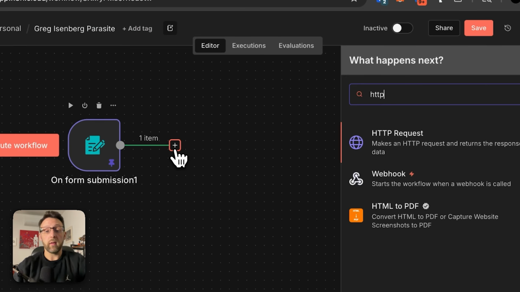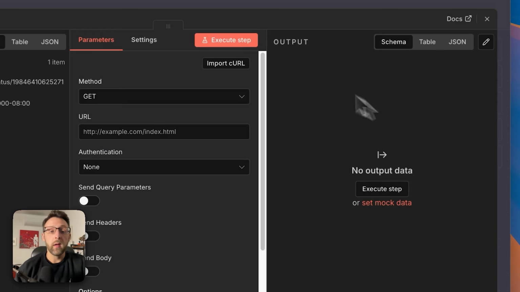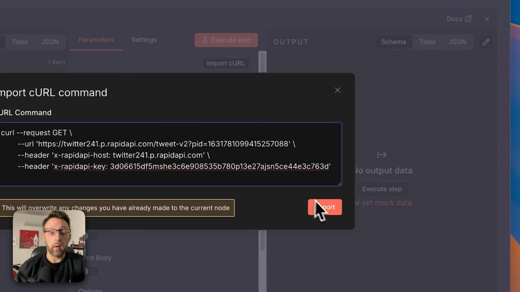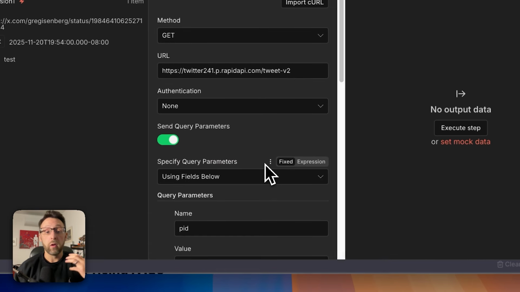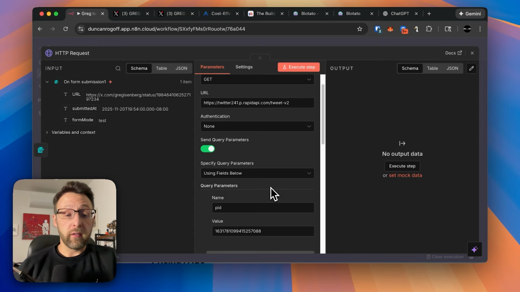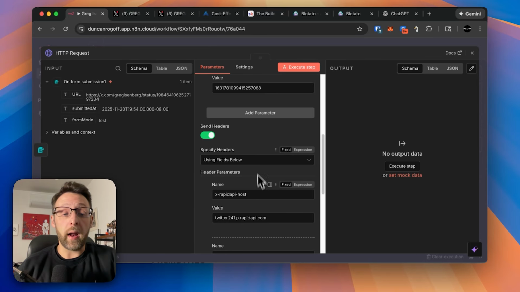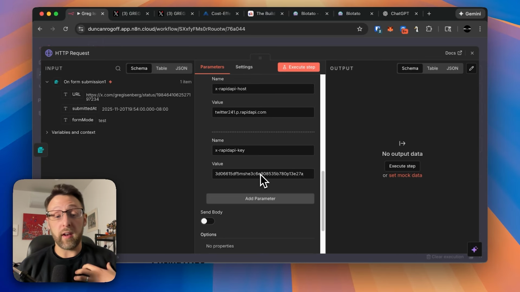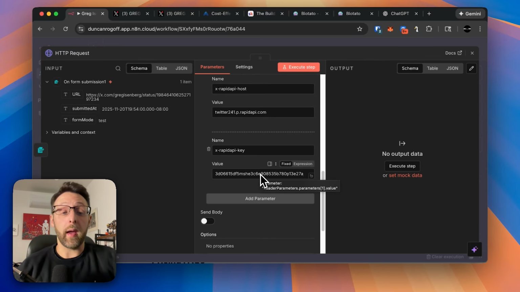We can click the plus and type in HTTP request and go ahead and click import curl. And we can just go ahead and click import. Super great. There are a couple of things to note. One thing is I want to show you how to set up a more permanent connection to RapidAPI and a more secure way so we're not exposing your API key. I'm going to have to change mine after this video, but that's okay.